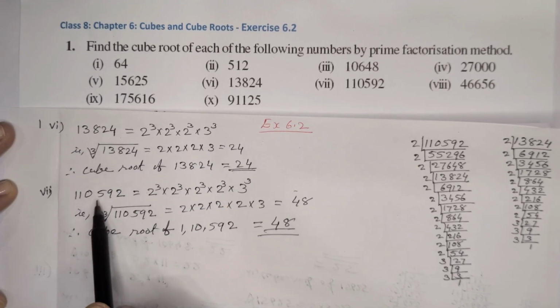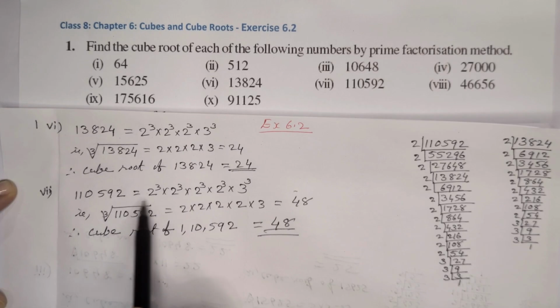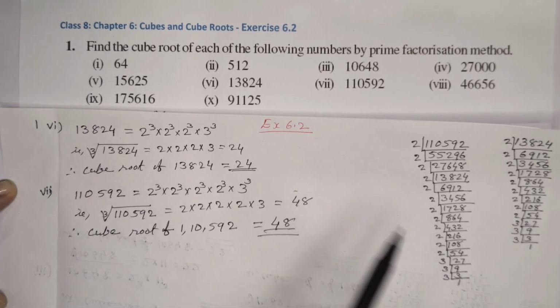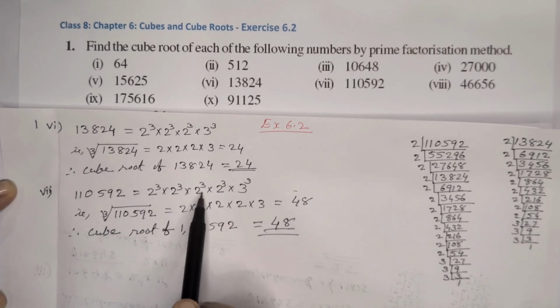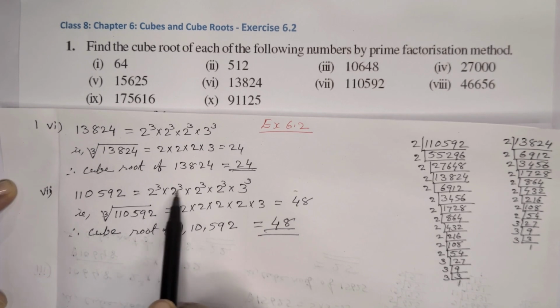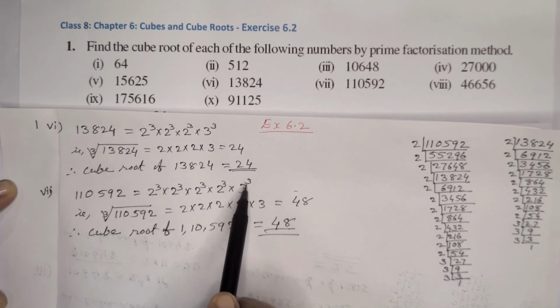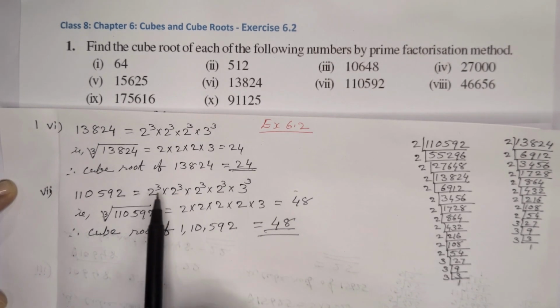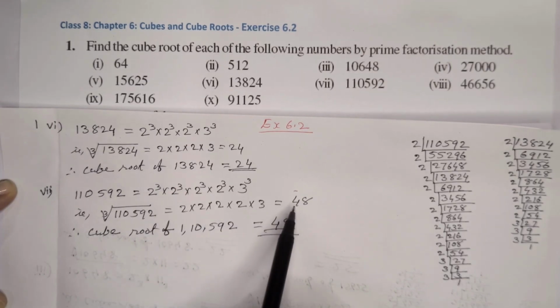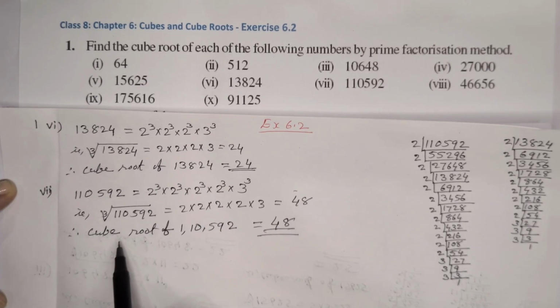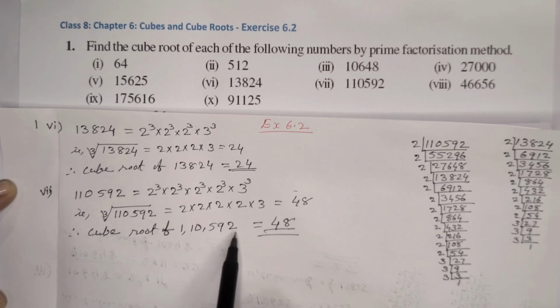Next number 1,10,592. After factorizing, we will get 4 sets of 2, group of 3, and 1 group of 3. So from each one, 2 into 2 into 2 into 2 into 3, that means 48. That means the cube root of 1,10,592 is equal to 48.